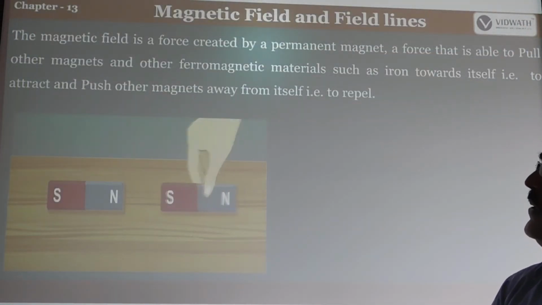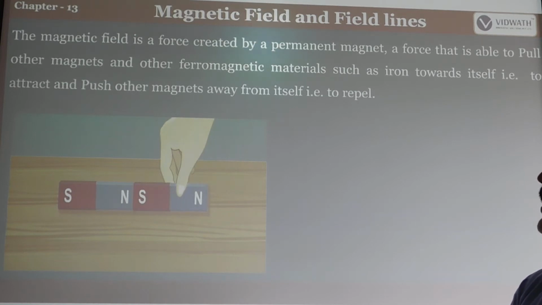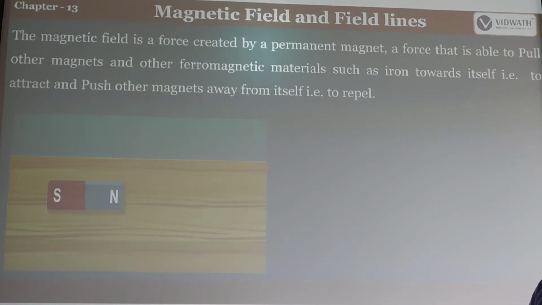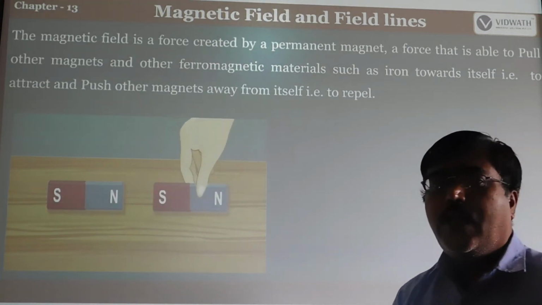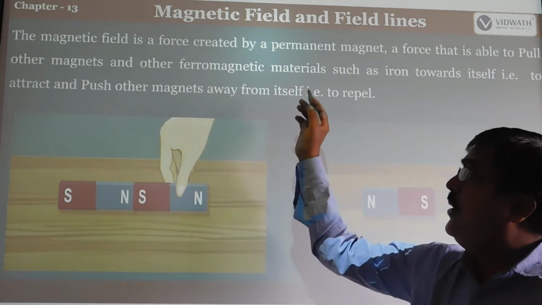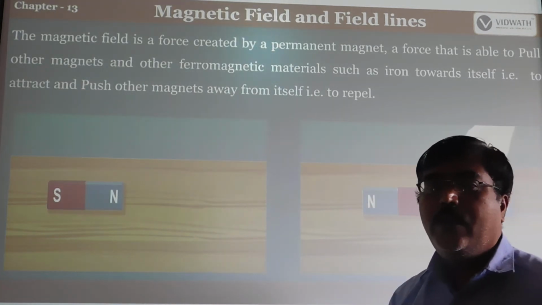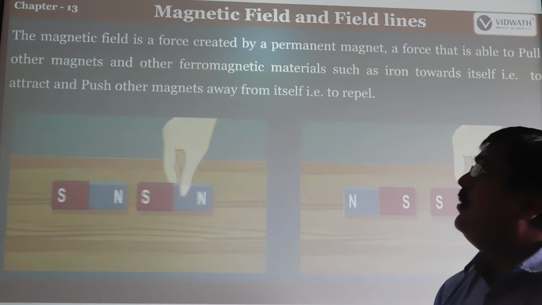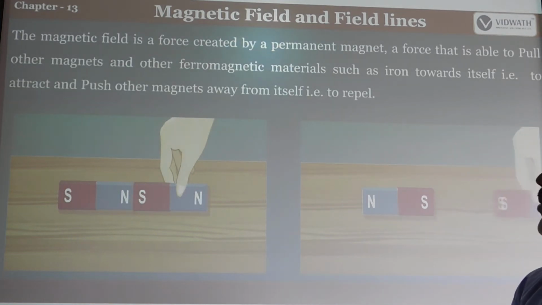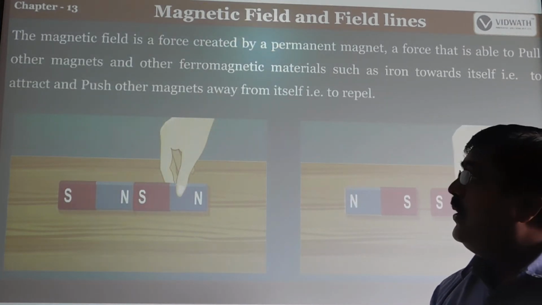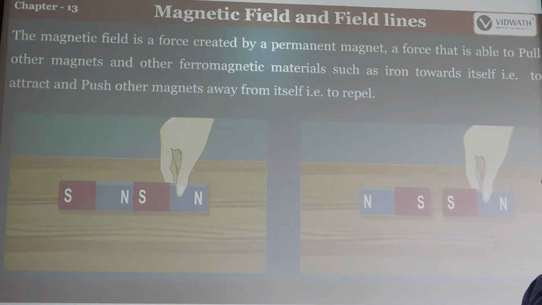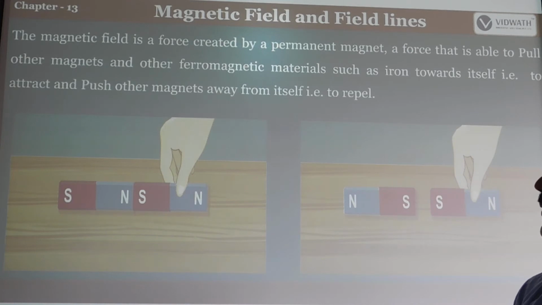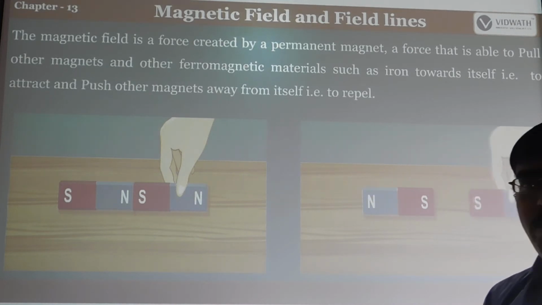The magnetic field is a force created by a permanent magnet that is able to pull other magnets or other ferromagnetic materials, such as iron, towards the magnet itself. It can attract, and it can also push a magnet away from itself, which is repulsion. So you know that one.